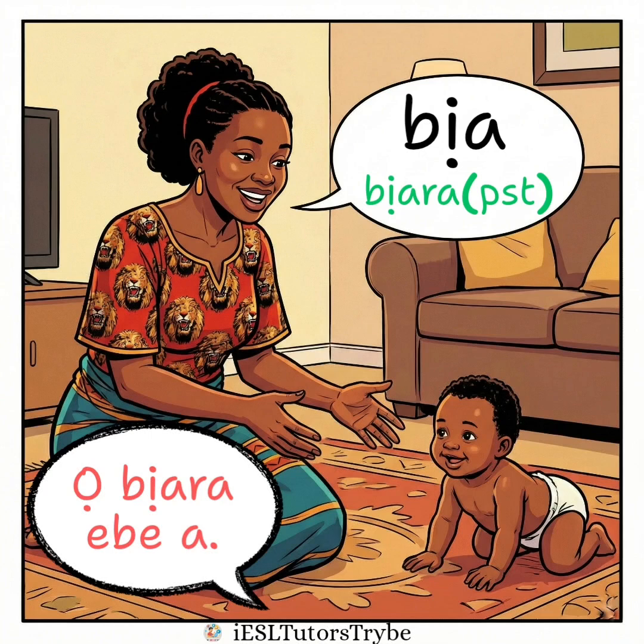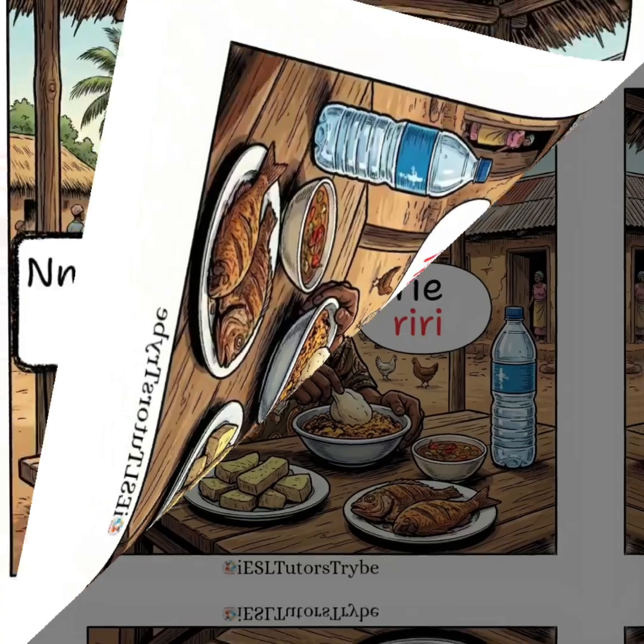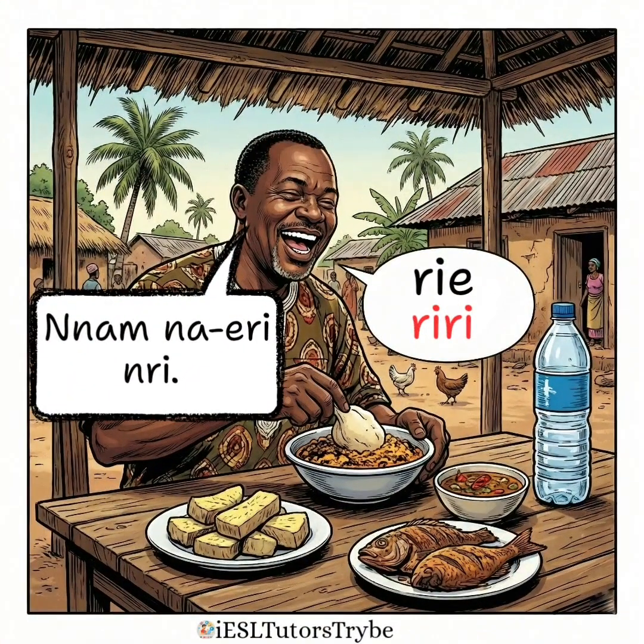Bia. Bia is a popular verb in Igbo that means come. The past tense is biara. So you can say obiara eba. Obiara eba means he or she came here.